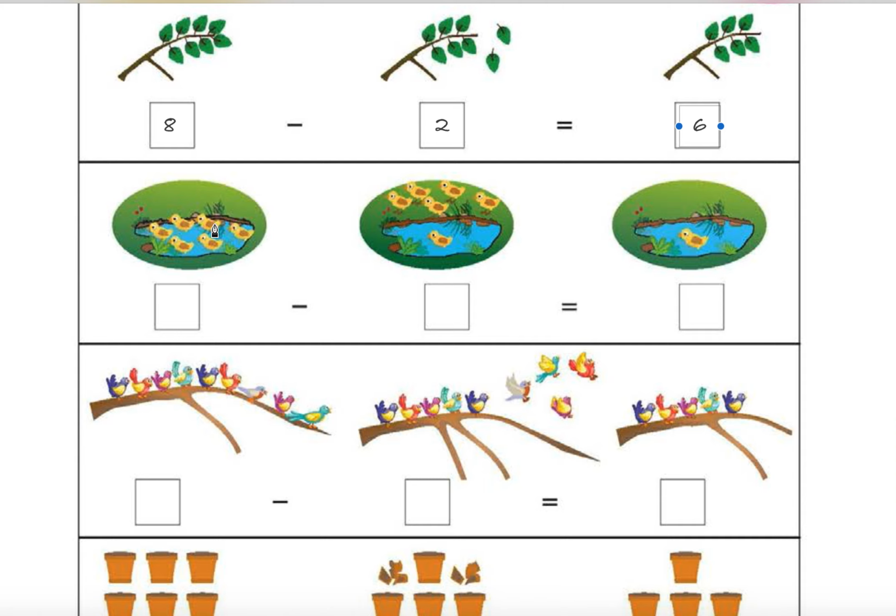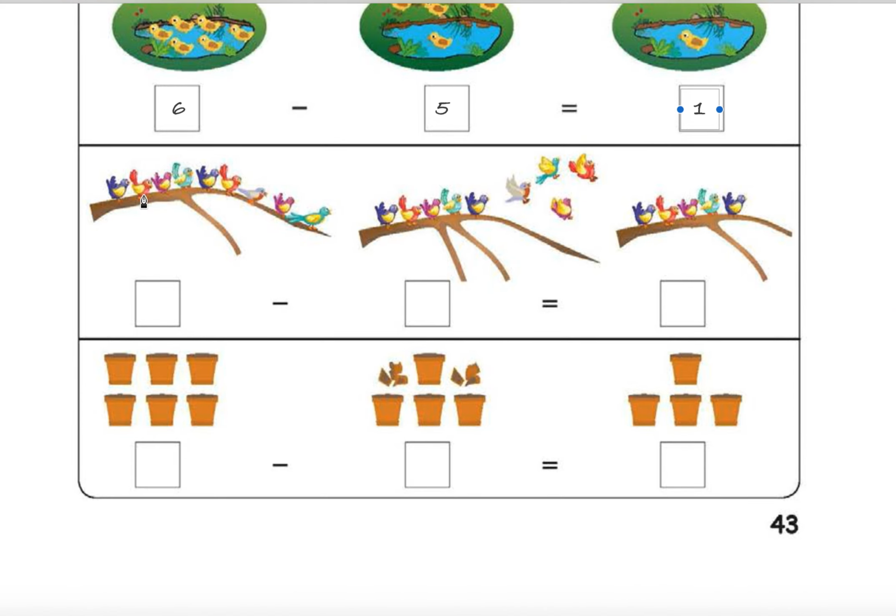1, 2, 3, 4, 5, 6. 6 members are there, right? Then all 5 went away. They went away. 5. Then how many left? Only one left. Fine. 1, 2, 3, 4, 5, 6, 7, 8, 9. 9 birds are there, right? Not 8, 9.